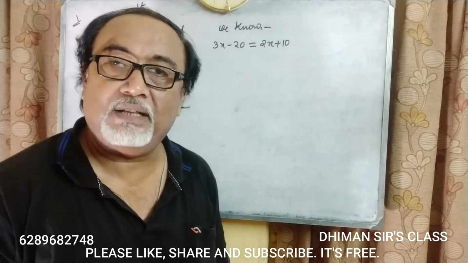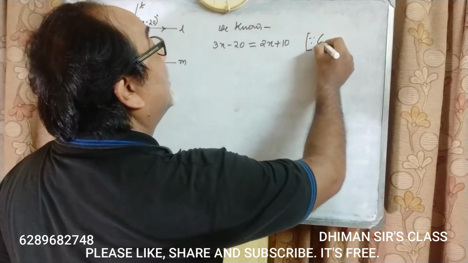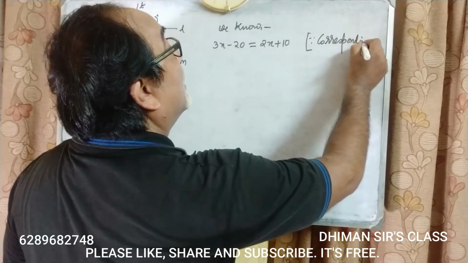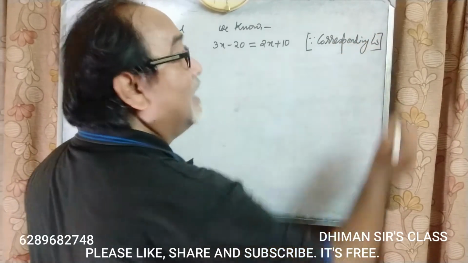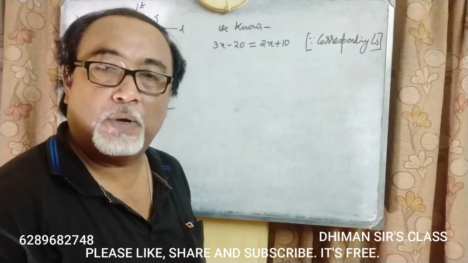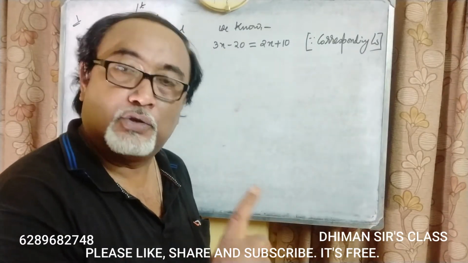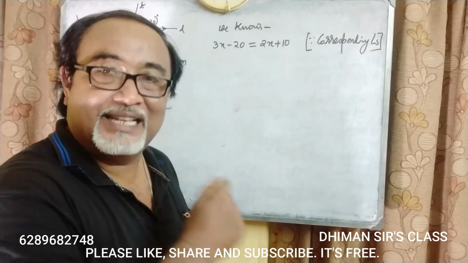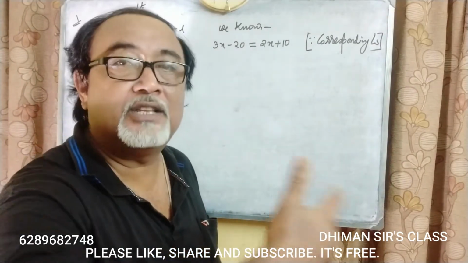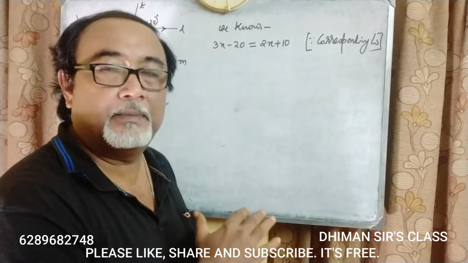Sir, how can you say this? Simple, the reason is corresponding angles. In my previous video, I have already explained corresponding angles and their properties. So before you watch this video, I recommend you watch that video on the properties of different angles related to parallel lines, then only you will be able to understand this.